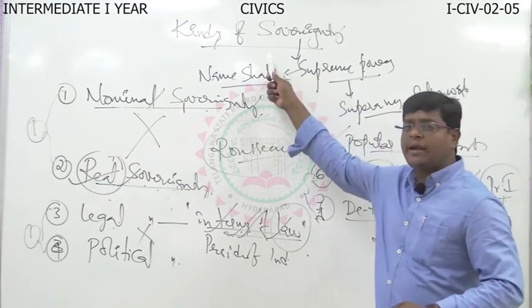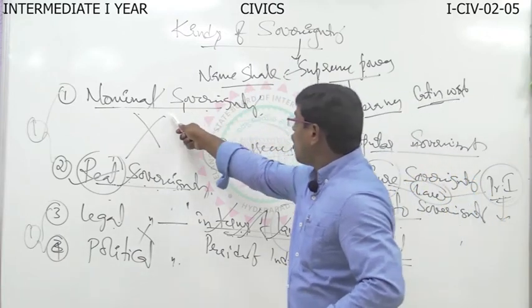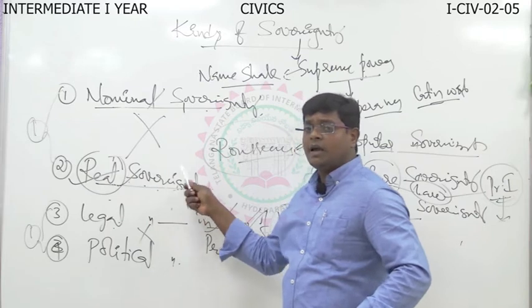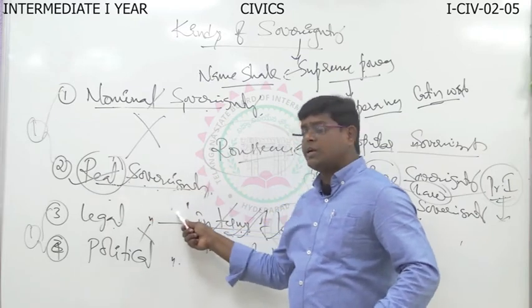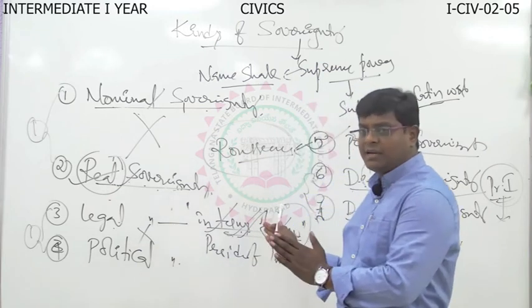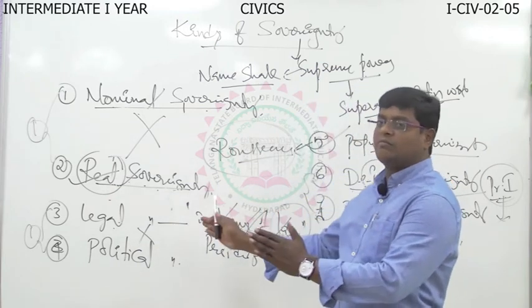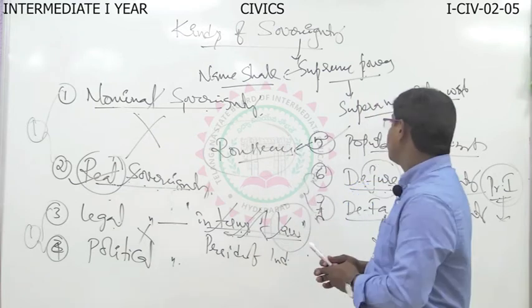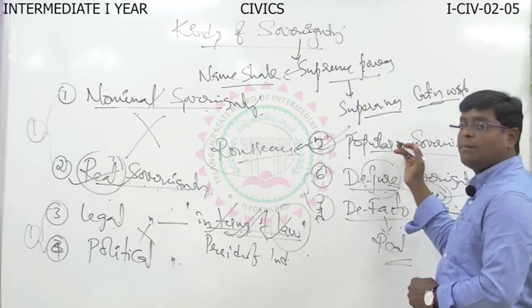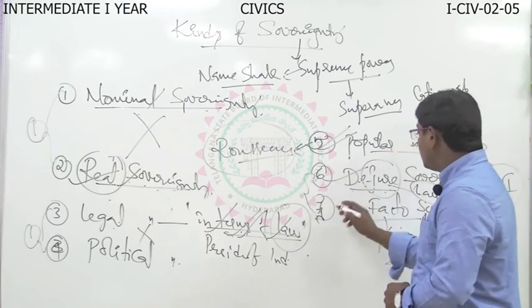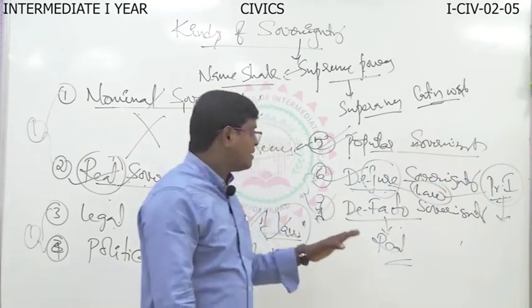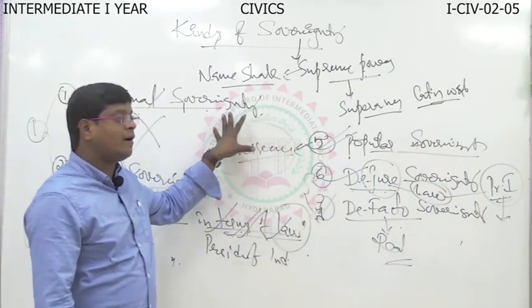There are different kinds of sovereignty. One is nominal sovereignty, by namesake; real sovereignty, by real manner; legal sovereignty, by law; and political sovereignty, by political manner. That means in a democracy, which exists. At the same time, popular sovereignty, which is based on the people, de facto and de jure sovereignty. They are the important kinds of sovereignty.